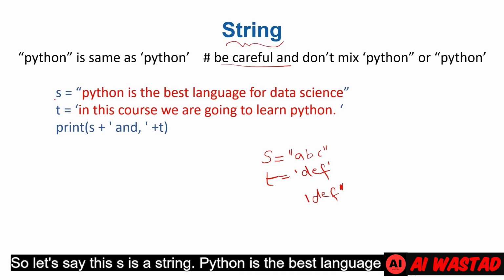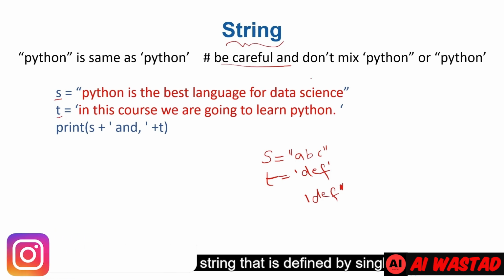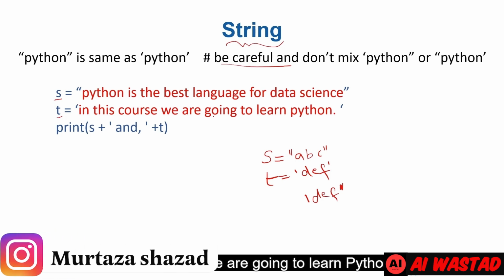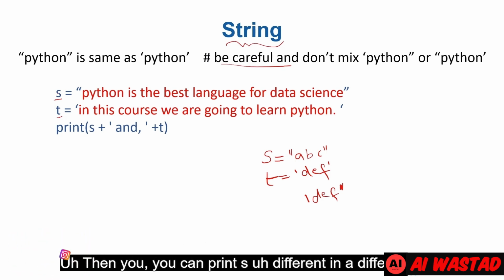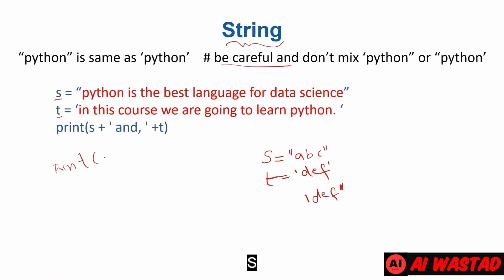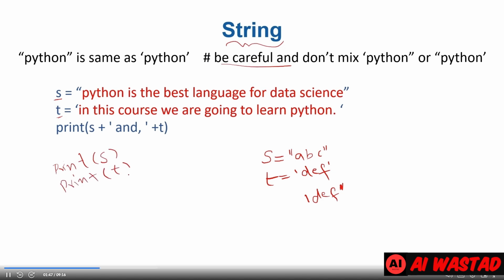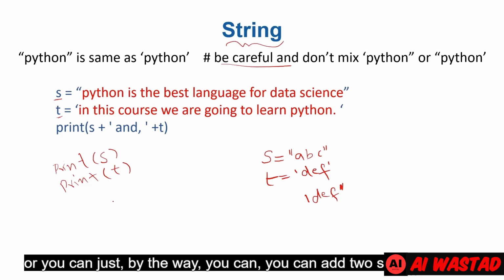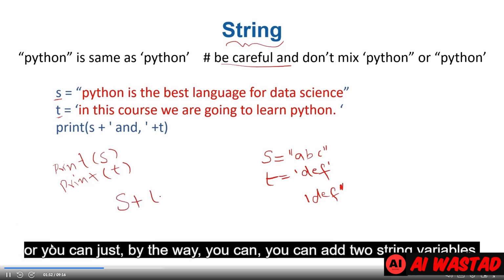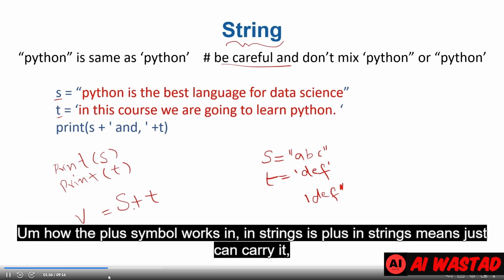So let's say this s is a string: "Python is the best language for data science." Let's say t is another string defined by single quotes: 'In this course, we are going to learn Python.' Then you can print s in different ways. You can call print on s, print on t, or you can add the two string variables s and t, and the result is a new variable, v.